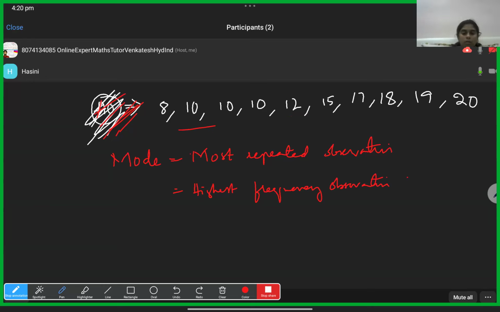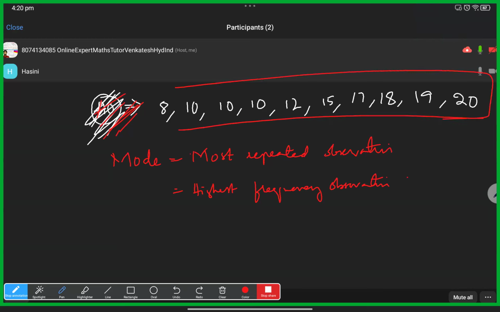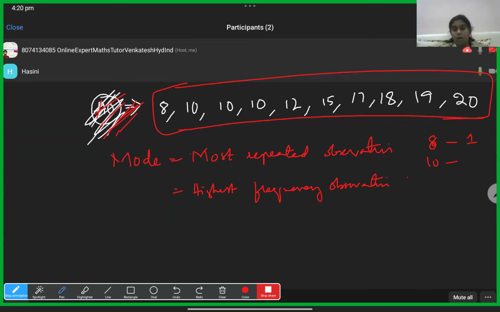One time. So that is called the frequency of 8. How many times that particular observation is coming is called frequency. So 8 came one time, 10 came 3 times.